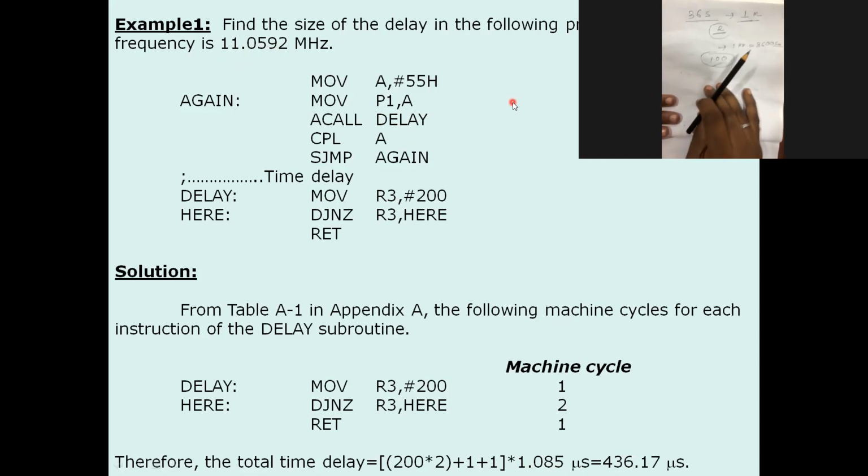What does 55H mean? 0 1 0 1 0 1 0 1, right? Am I right? Next, MOV P1, A, because P1 is connected with 8 LEDs.